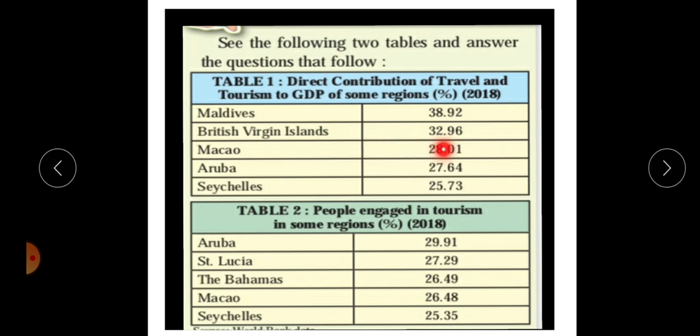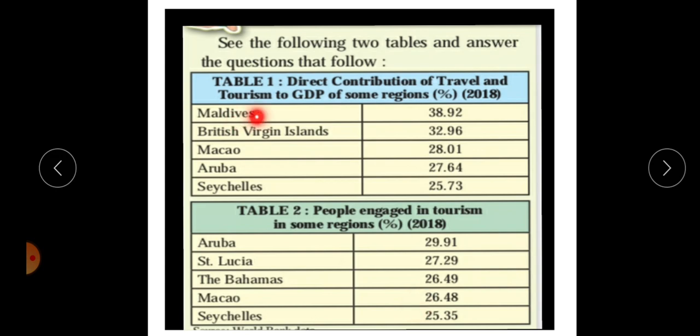The first chart shows the GDP related to tourism, and the second chart shows the tourist places and the people engaged in tourism purposes and tourist activities.